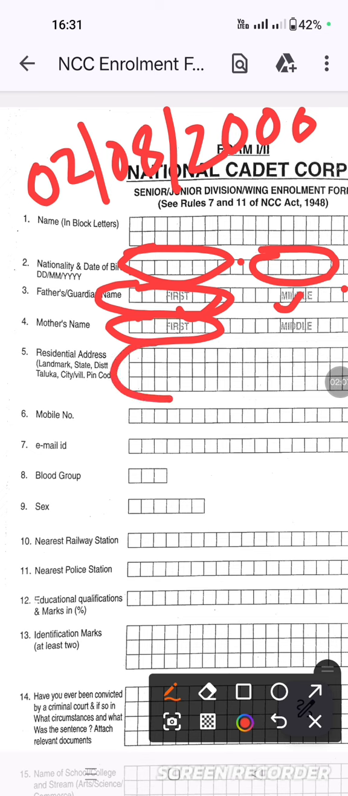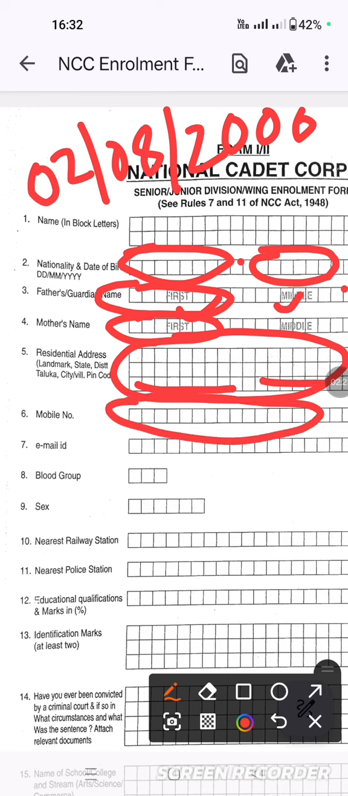Then residential address: house number, colony name. Then you can fill the city in the third block. Pin code you have to fill. Then the working mobile number which you have given to me in the WhatsApp group, because you will get the OTP when I do your registration online. So the mobile number should be active. Then you have to fill the email ID. If you have your email ID, you can fill it here. If you have your parents' email ID, you can fill that also.